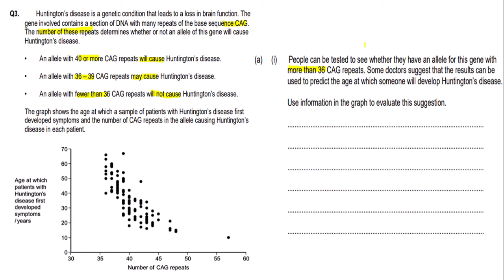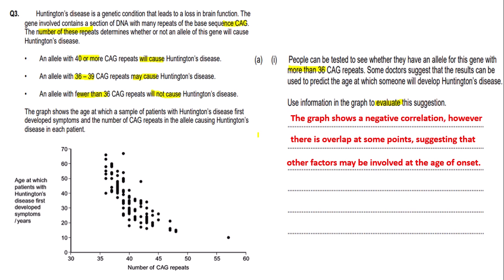Right, so this is what I've suggested. Also, note that the question says evaluate, so you need to make references to whether the results overlap with each other. So this is what I've written. The graph shows a negative correlation. So this means that the higher the number of CAG repeats, the lower the age at which Huntington's disease first develops, as you can see by the pattern of the graph, which is generally going down.